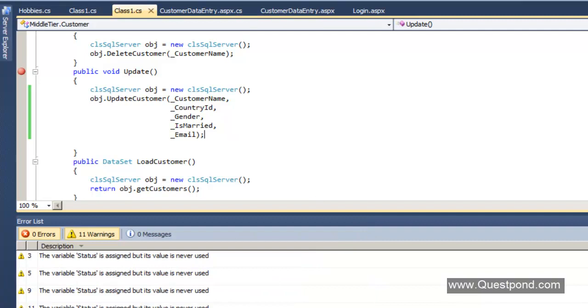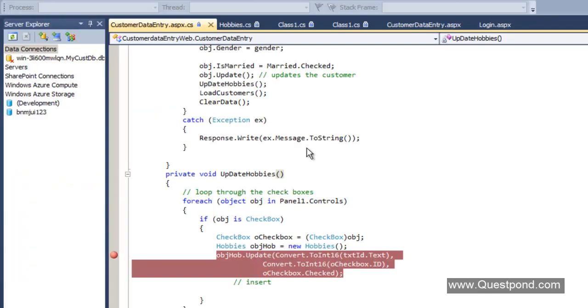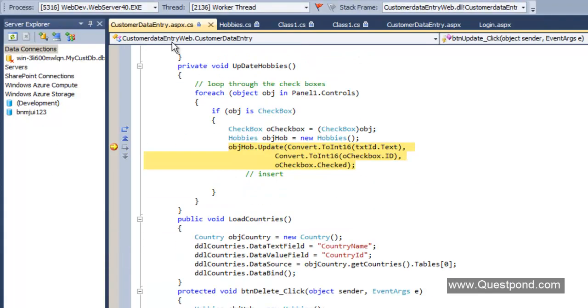Great. Let me run this again. So there the application is running. So let me put the credentials. Now let me select this first record here. And now you can see that writing is selected. So what I'll do is I'll select one more hobby here, reading. Okay, and I'll say update. So there it goes inside the debug point.